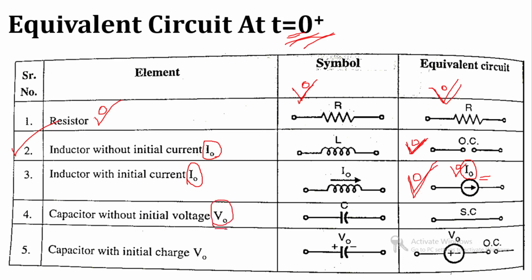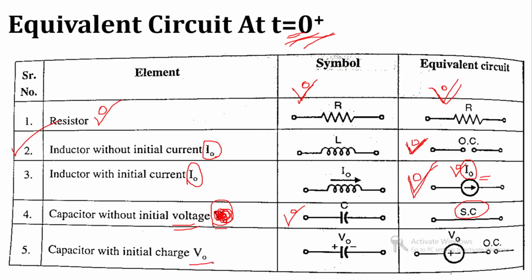Now consider the capacitor without initial voltage. This is the capacitor. If the capacitor doesn't have any initial voltage, then it will work as a short circuit, because it doesn't have any charge. Clear? So initially it will work as a short circuit.